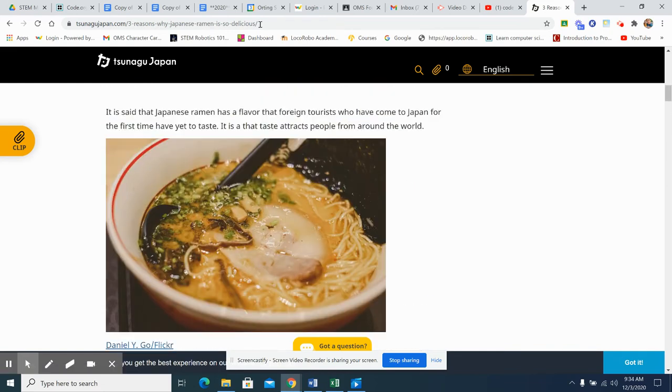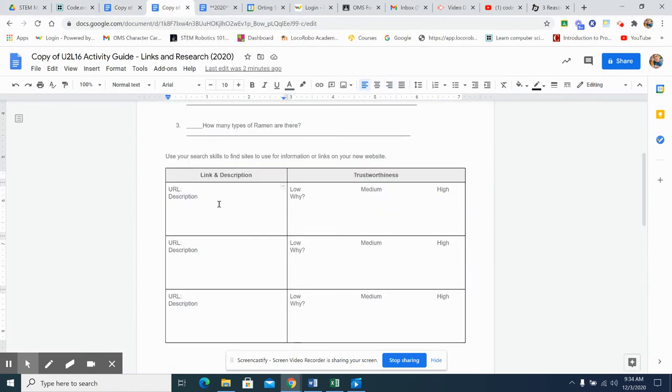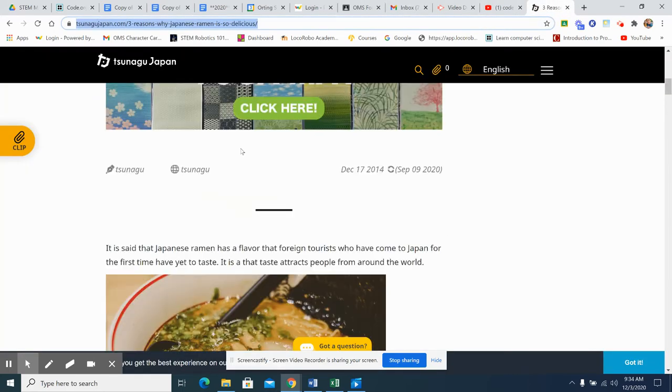So then what I would do is copy, highlight, press Control and C, and then go back to this activity guide, to the URL description, and press Control V to paste that. Why do we think it's trustworthy? Is it low, medium, high? Well, let's check.